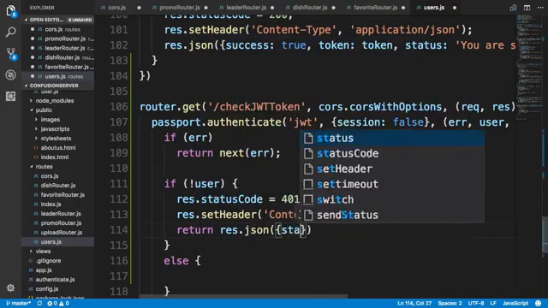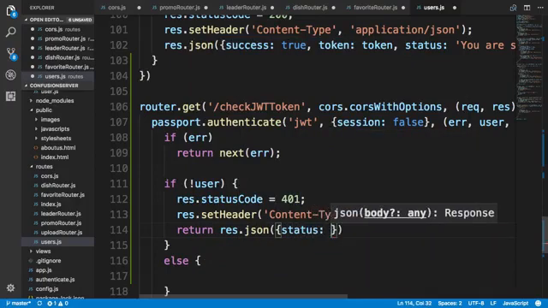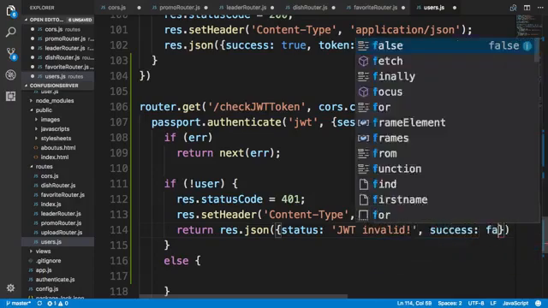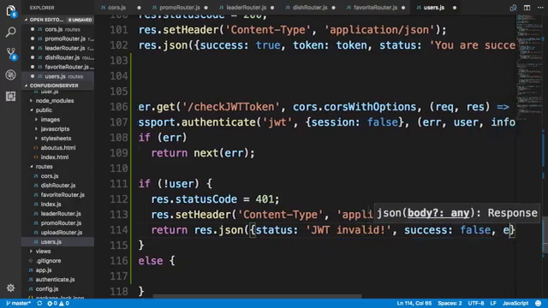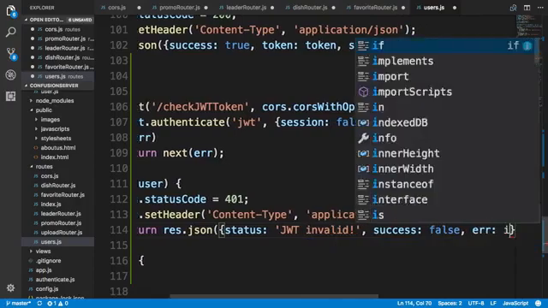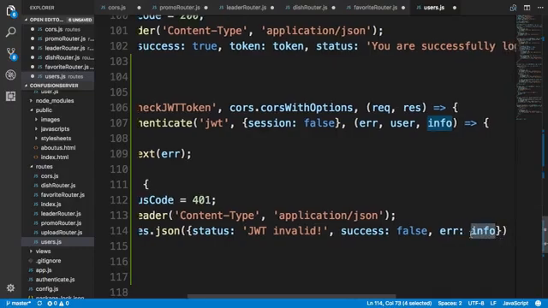We'll say status JWT invalid, and then we'll return a flag called success false, and then we'll return the info that we obtain if the user is not authenticated as the error at this point.